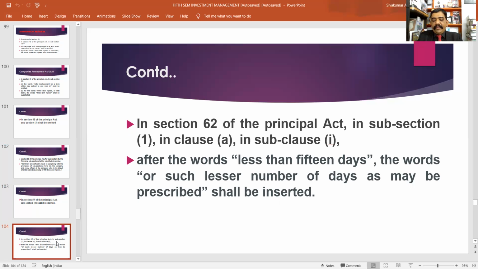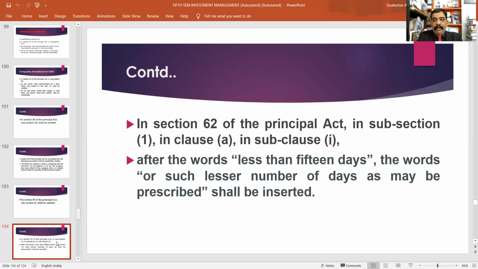Then I will read the existing section. The offer shall be made by notice specifying the number of shares offered and limiting a time not being less than 15 days and not exceeding 30 days. Now there's an amendment. I will read the amendment. After the words less than 15 days, the words or such lesser number of days as may be prescribed.